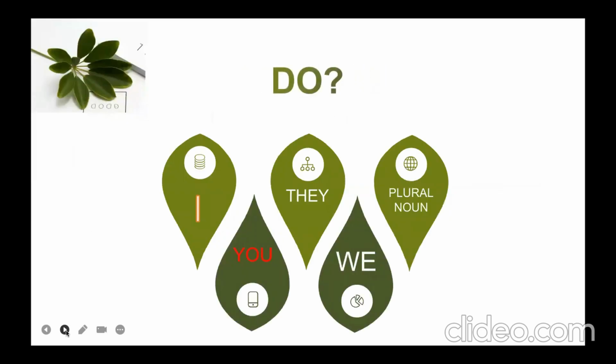So the question arises: where should I use do and where should I use does? Do is used with I, you, we, they, and any plural noun. What are plural nouns? Plural nouns are two names together, for instance, Sara and Ali, Saad and Ahmad. These are two names when you have connected one noun with another noun. This is called a plural noun, meaning more than one noun.